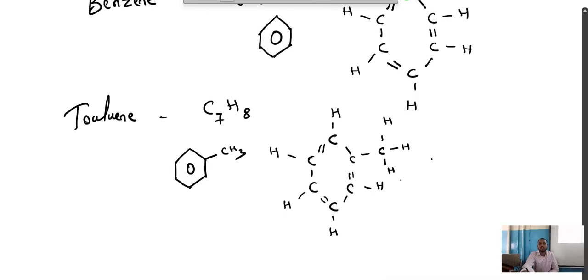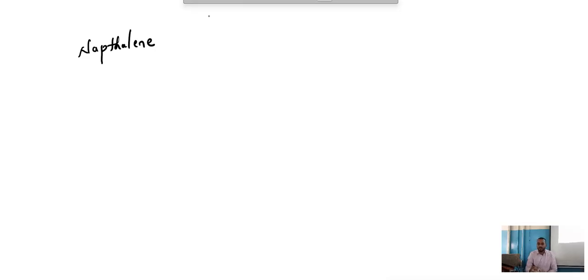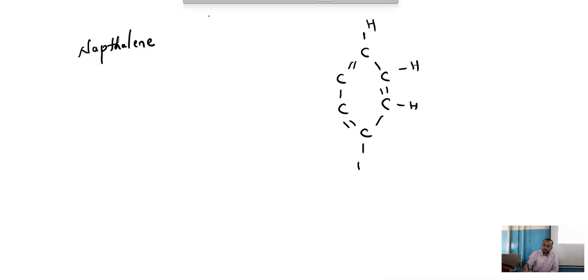Good. And the next hydrocarbon, let me draw, is naphthalene. See children, draw benzene: single, double, single, double, single, double, right? This is our benzene ring. Now we are going to take two benzene rings and attach them together.